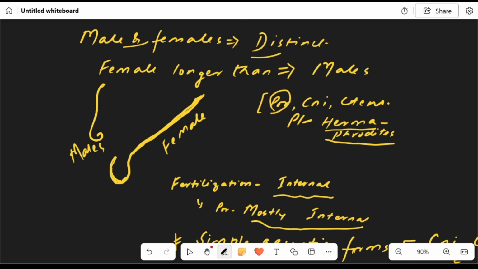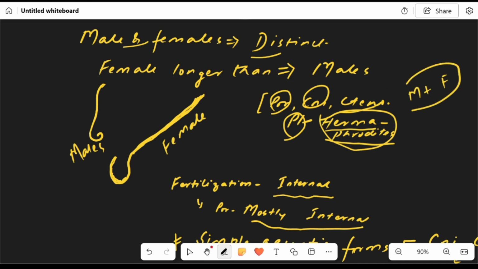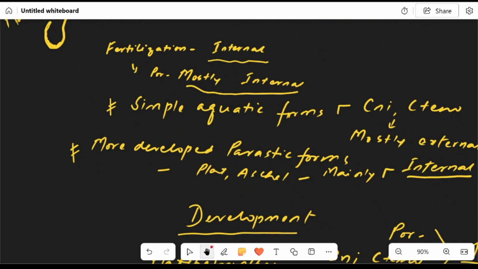Before that, in Porifera, Cnidaria, Ctenophora, Platyhelminthes, all were hermaphrodites, bisexual. That means male and female sex organs were present in the same organism. But from Aschelminthes, the male and female organs become distinct. In Aschelminthes, the female one is larger than the male. Fertilization is internal here. In Platyhelminthes also, it was internal.